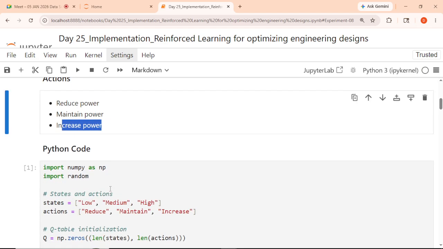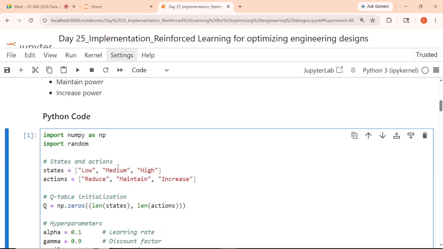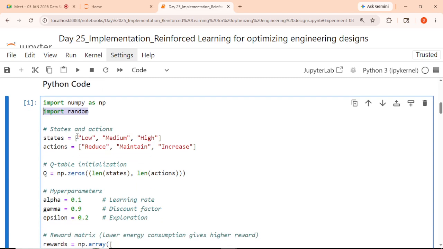Yes, sir. Okay. So first of all, we will import NumPy as np, the numerical Python library. Random we will import in order to create random numbers, random states. So these two libraries we will use over here. States are defined in a list: low, medium and high. Actions are defined as reduce, maintain and increase, sequentially. For low, reduce the power; for medium, maintain the power; with a high load, power should be increased. Correct? We are just creating a Q table.